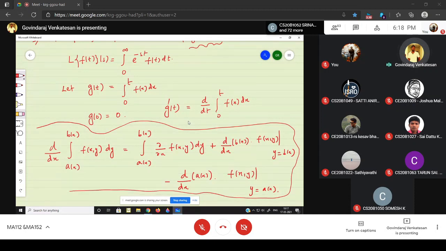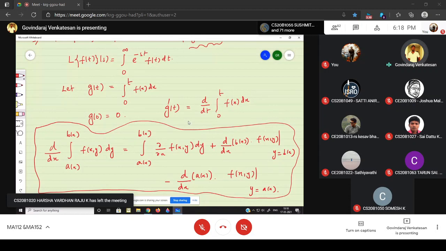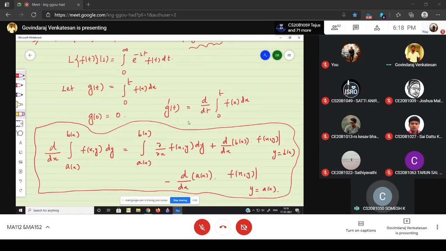Any doubts in this formula? See, outside the integration on the left hand side there is d by dx, while coming inside it is transformed to dou by dou x. Why that change? There are two variables, x and y. Very good. That's why this is a partial derivative, and that's why dou is coming.